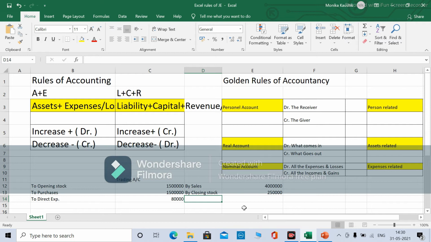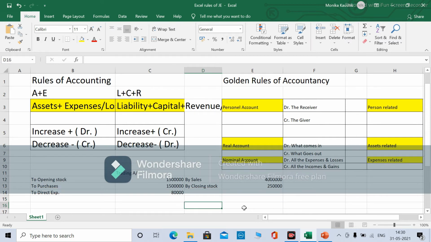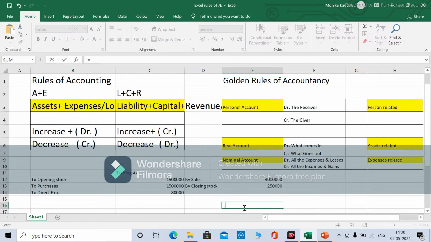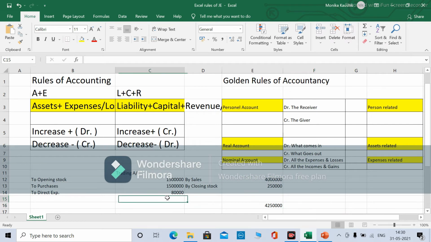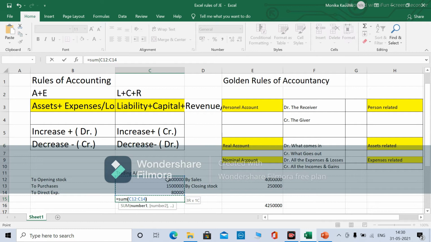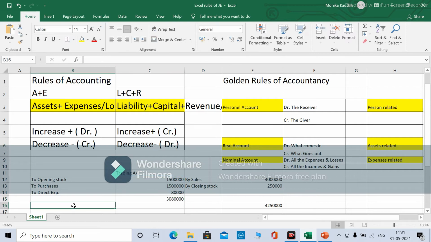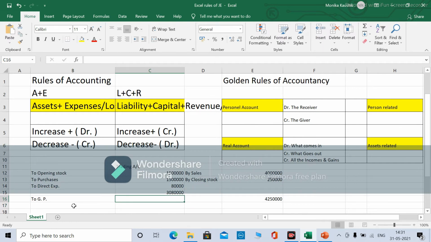So here we will calculate the total. Now to gross profit equals this minus this.